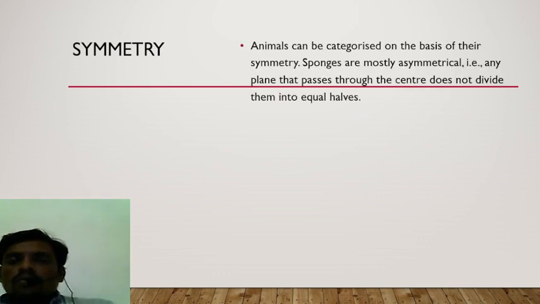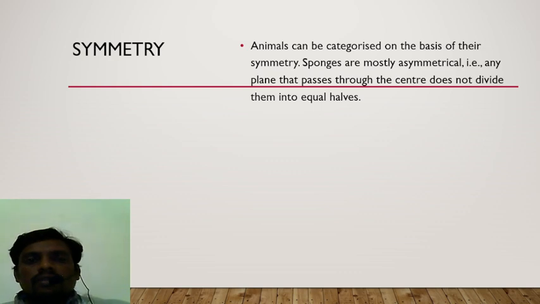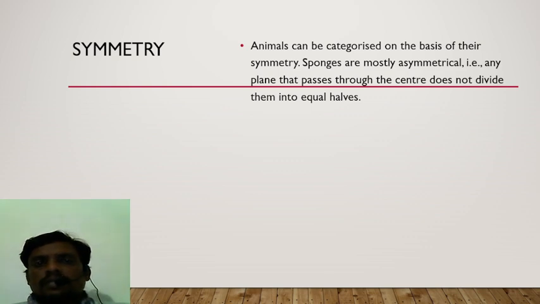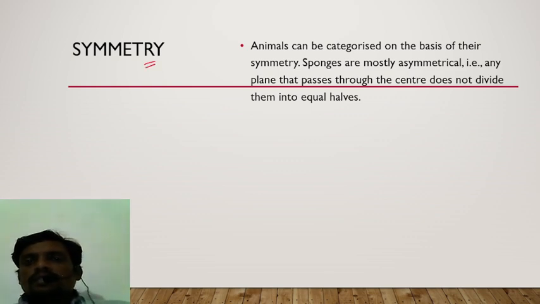One more fundamental character of the animals is symmetry. Based on symmetry, animals are categorized into various types. Sponges are generally asymmetrical animals.